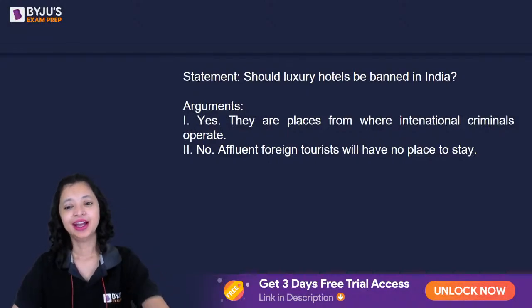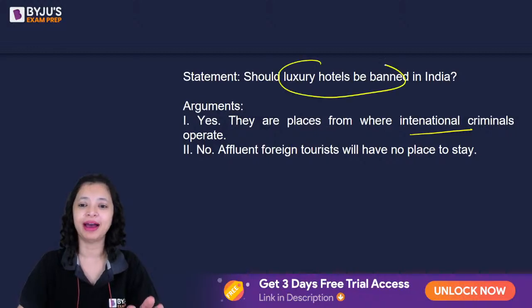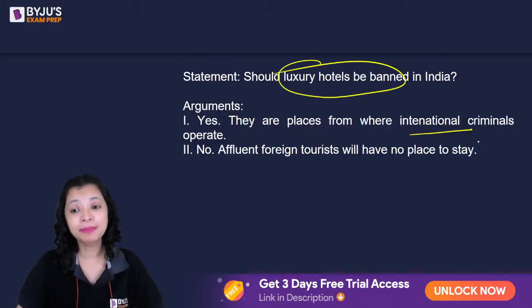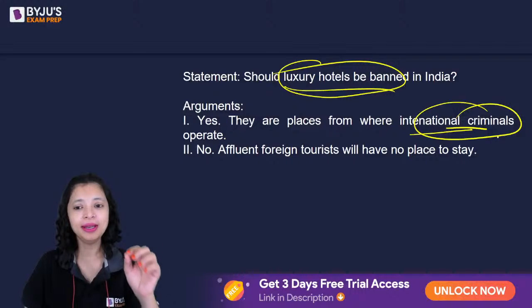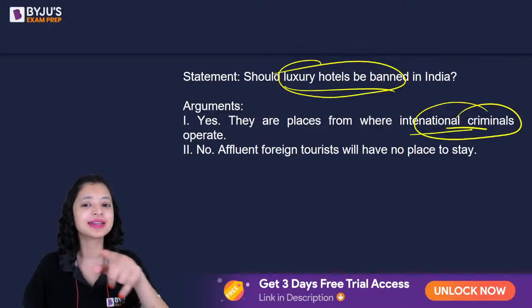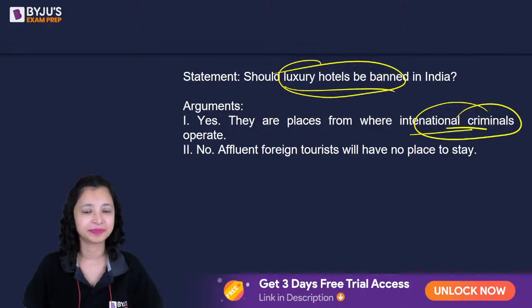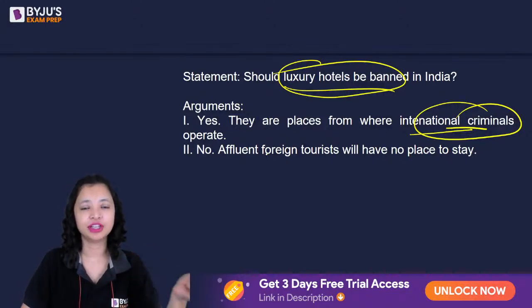It's like saying criminals operate, करते तो criminals को तो operate करना नहीं रोक सकते, होटल ही ban कर दो. Dude, if the problem is criminals, you control the criminals. You can't ban luxury hotels altogether. The problem is not hotels if criminals operate there. The problem is a system. The problem is criminals. So we control the criminals instead of banning hotels altogether. Right? It's like, should I stop eating vegetables?